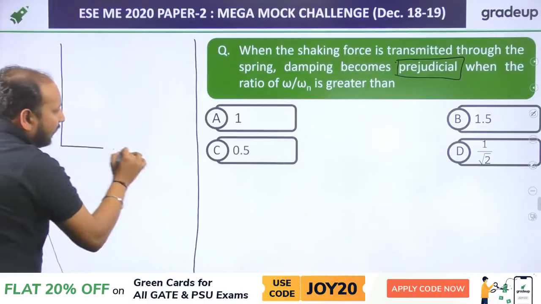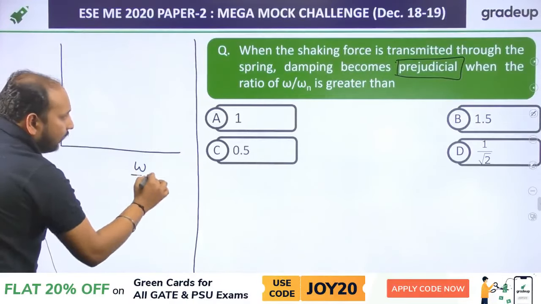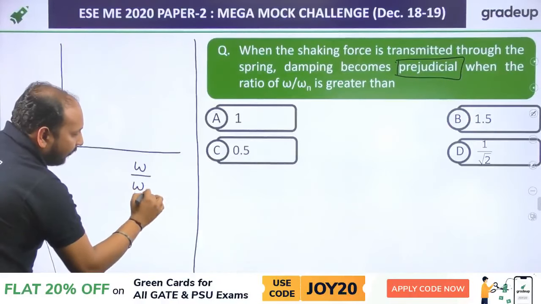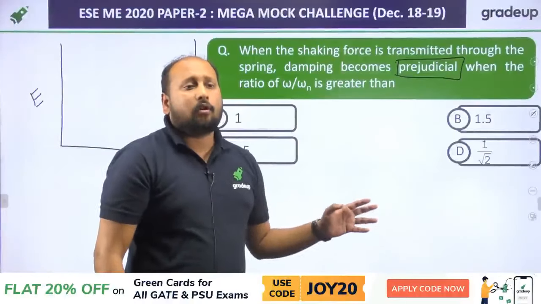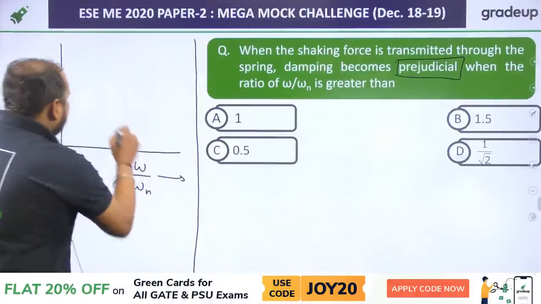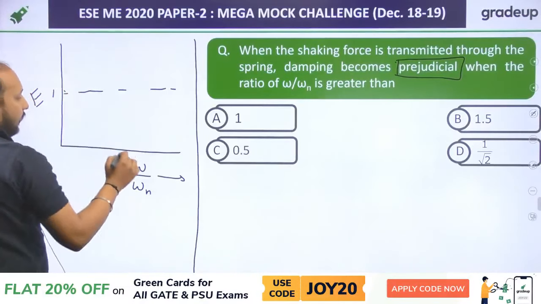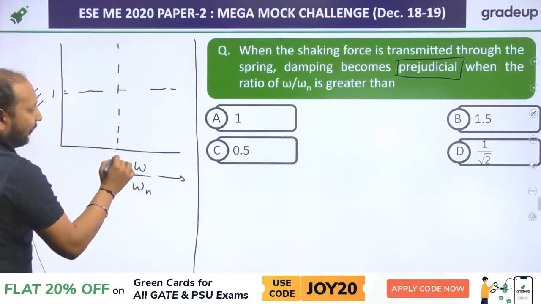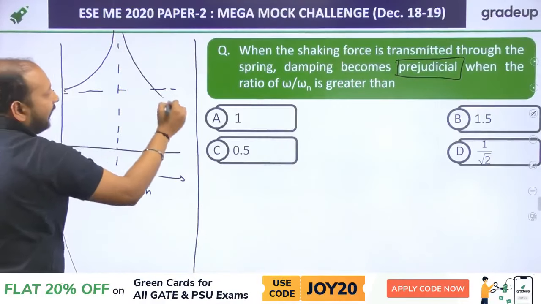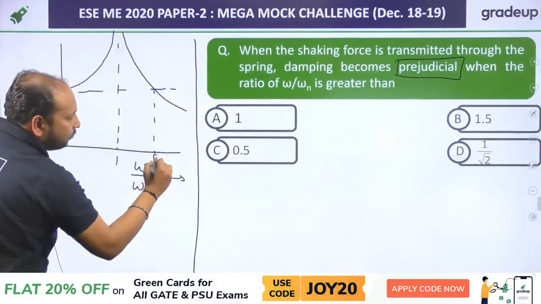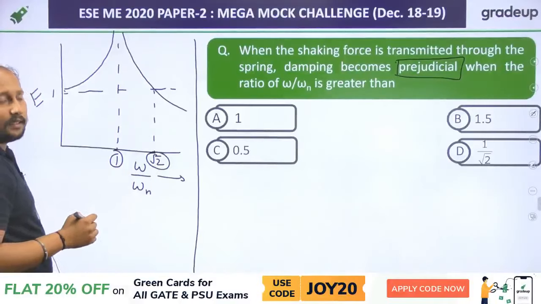you might be knowing about this curve between transmissibility and the ratio of omega by omega n. Anyone who remembers this? Because this question can be solved by using this concept only. Clear? So if you are having 1, in this case what will happen, we will be having a curve something like this. This is your root 2. Those who know this curve can easily see. Clear?